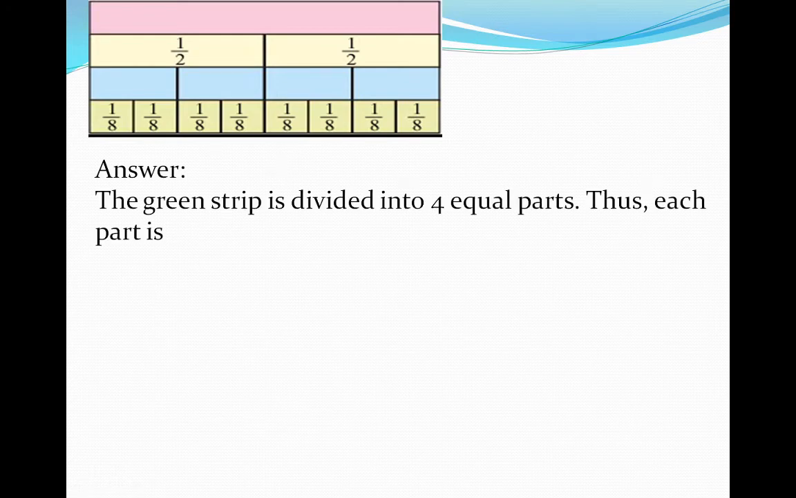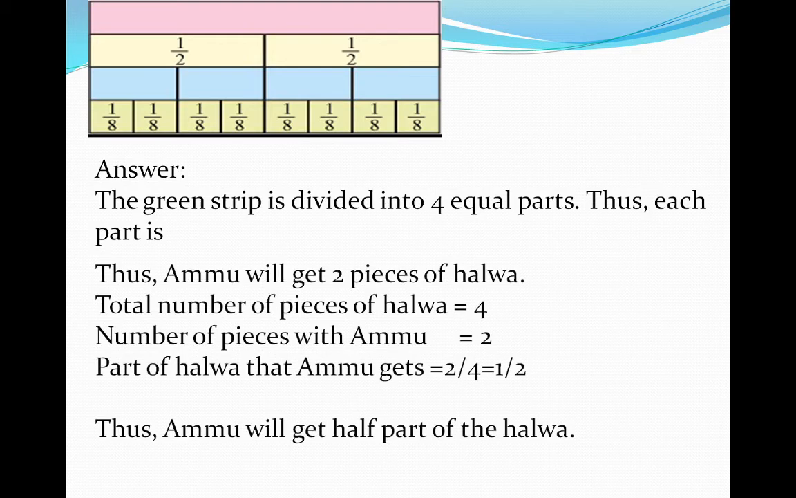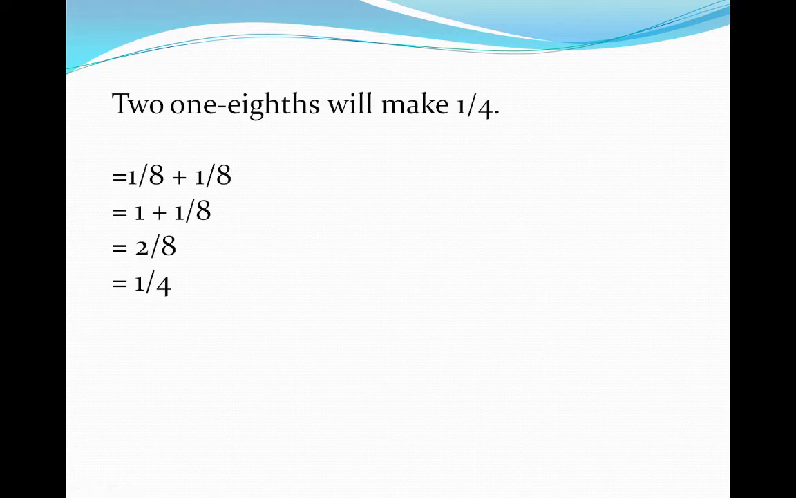The green strip is divided into 4 equal parts. Thus each part is, thus Amu will get 2 pieces of 1/8. So 2 pieces of 1/8 will make 1/4.